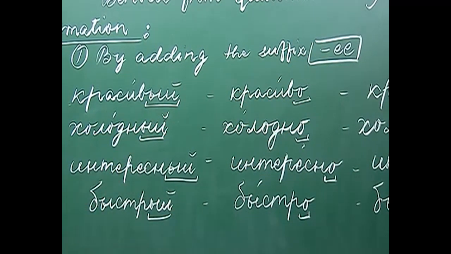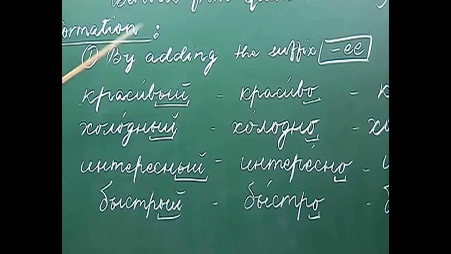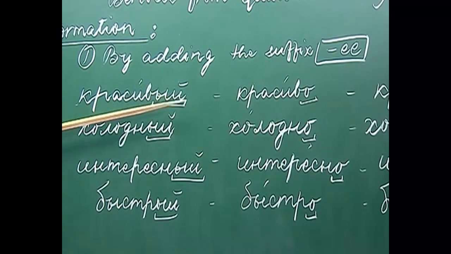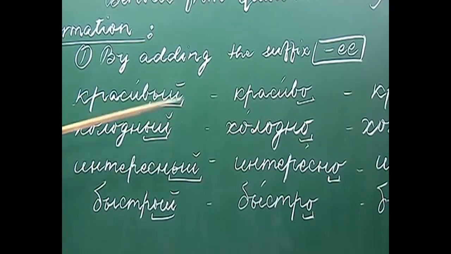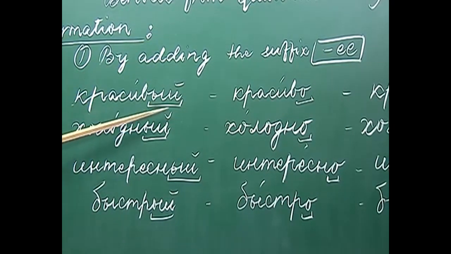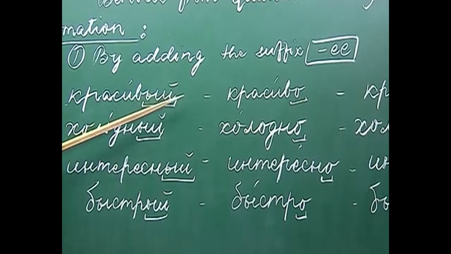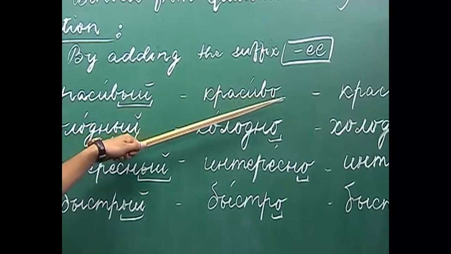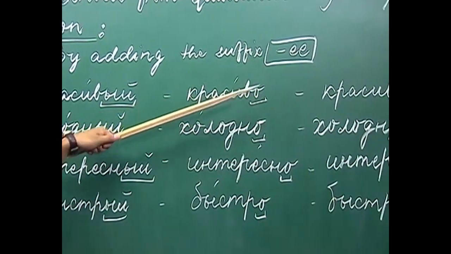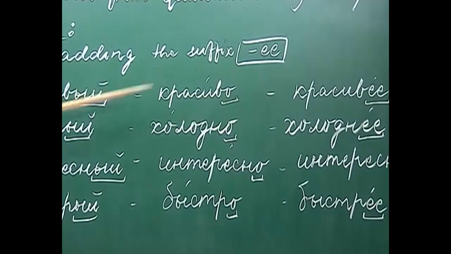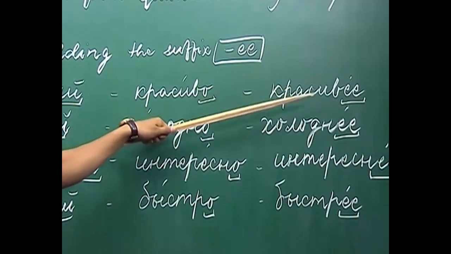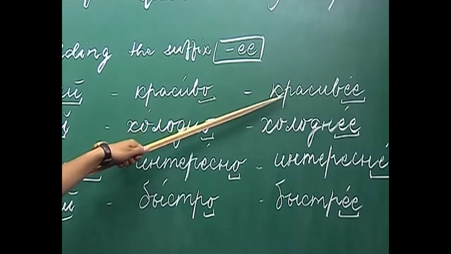So, let us look at the examples. The first adjective I have written here is красивый. What is красивый? It means beautiful. Красивый, this is an adjective. Красиво, this is an adverb, and from this adjective and adverb we derive the comparative degree, which is красивее.